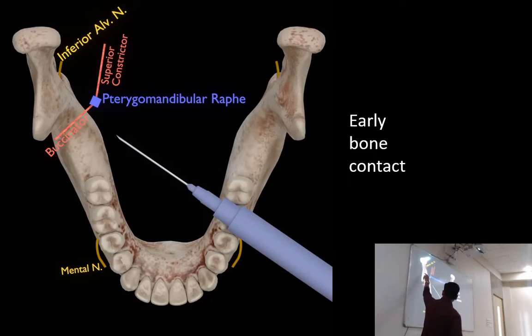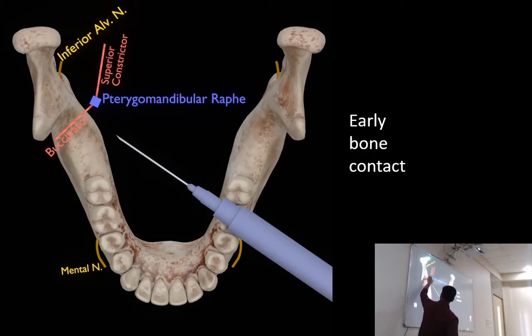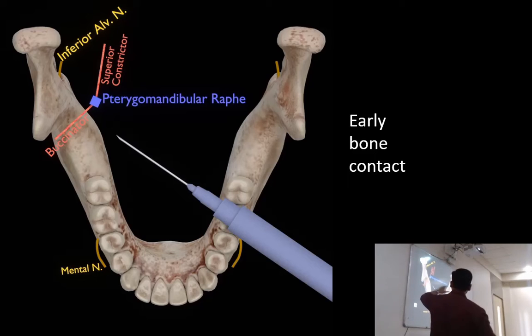You can see the body of the mandible and the ramus are at an angulation. Now this angulation varies in every patient. Here it is an average angulation that is given, but in every patient it is different. In some patients the angulation will be higher, so even after a proper technique you might not be able to contact the bone, or the angulation is less, so even after a proper technique, you might hit the bone early.